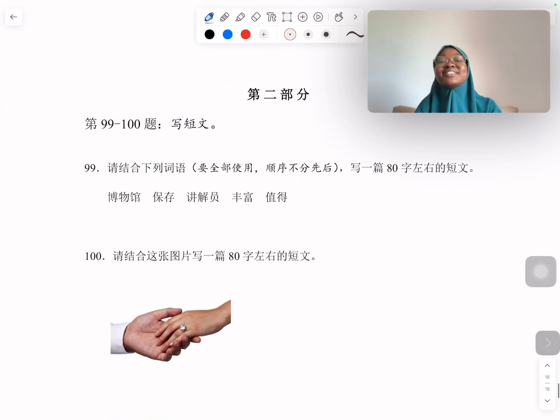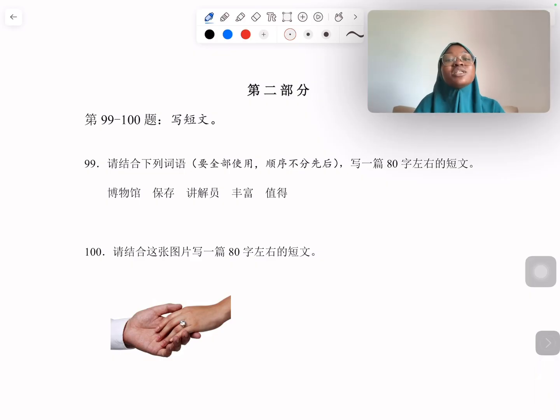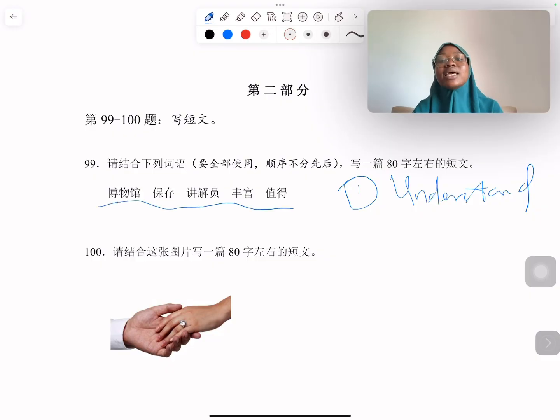Now, let's go to the part that I love most. Absolutely love most. So for this part, what I'll be doing is I won't be writing out a full-blown article. I'll just be saying it with my mouth. Then I'll be writing down pointers. Now, for this part, what I tell people is don't think too much about it. A lot of people, the first thing they think about is how I would use all of these words and stuff. For me, yes, the first step I would advise you do is understand these words. Understand these words and think of stories. So understand the words that are listed, all of those words that are listed, and think of a story.